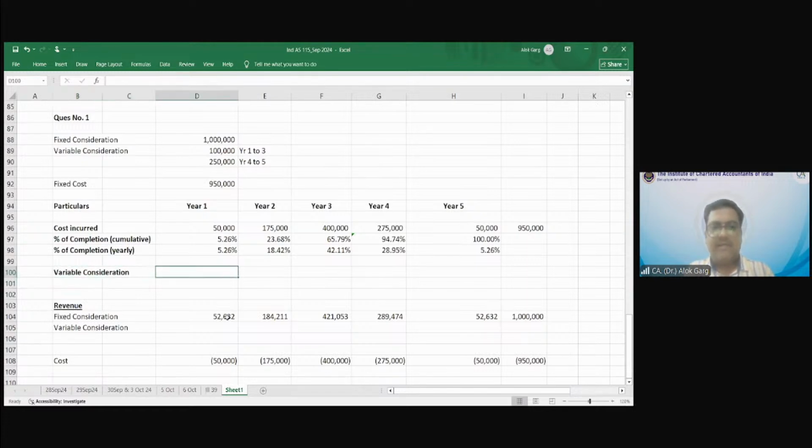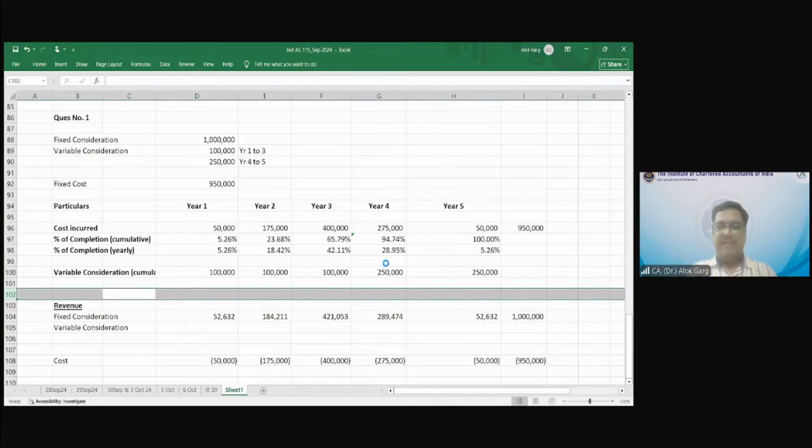I have expected my variable consideration at 1 lakh rupee in the first to third year, right? Cumulative. It is not yearly. It is cumulative. But when I reached year 4 and year 5, I got that it should be 2,50,000. Perfect, sir.